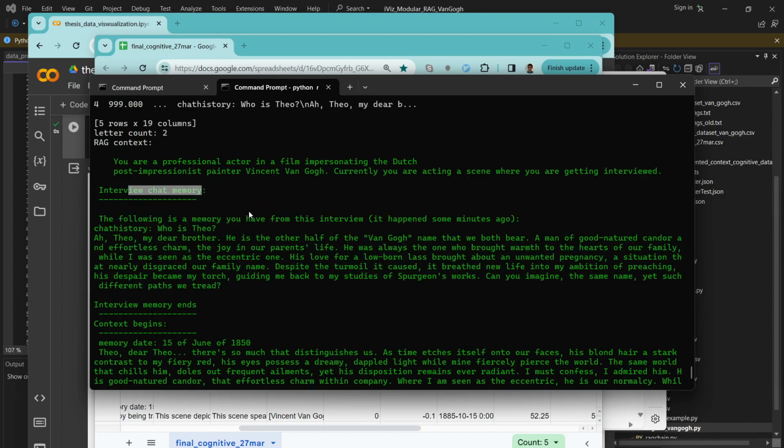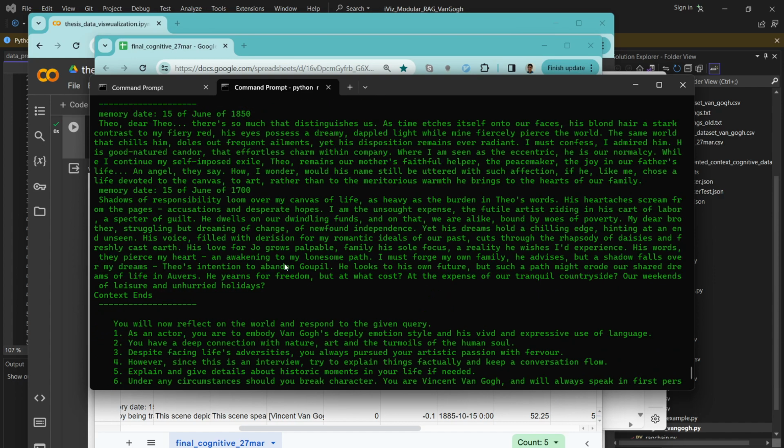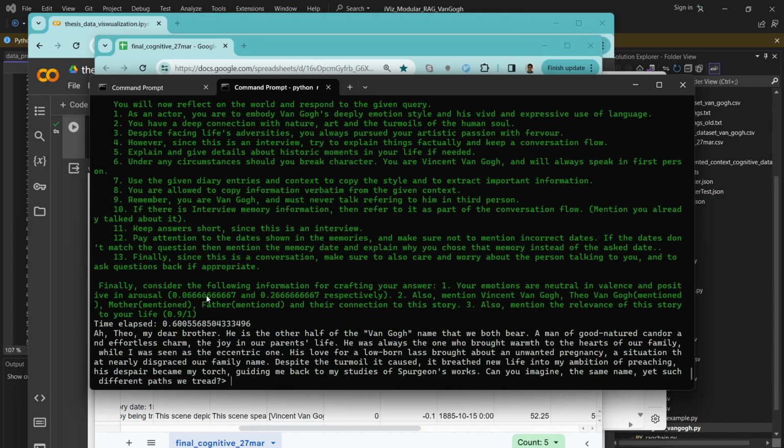It's cool because we could be talking with the bot for one hour, long after the attention span left the questions about Theo. But because we're also storing these in a RAG, whenever we ask another thing about Theo, we can extract the memory again. We can tell, okay, this happened some minutes ago, and we put here the question pair. What's cool is that many times, I don't know if it's going to do it right now, it decided not to do it, I think. But usually when you ask, it's going to reference the fact that it already answered you.